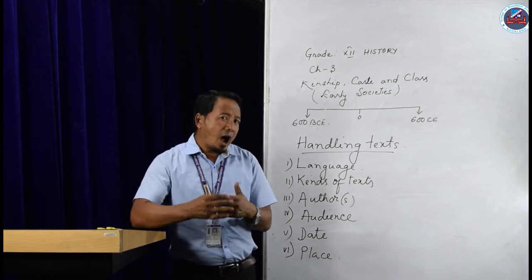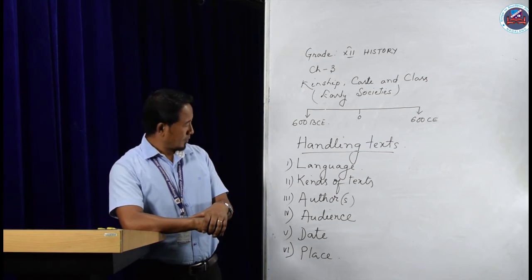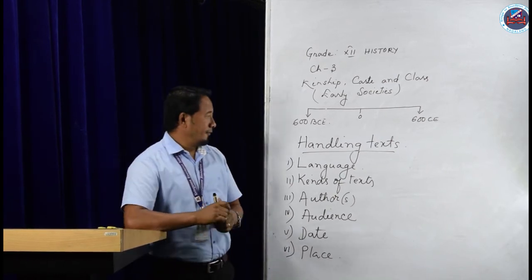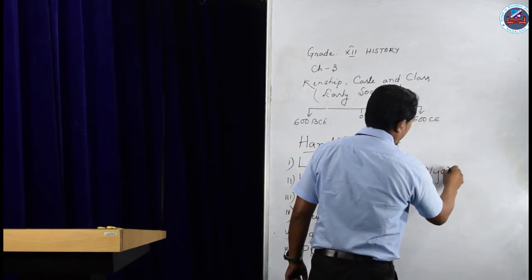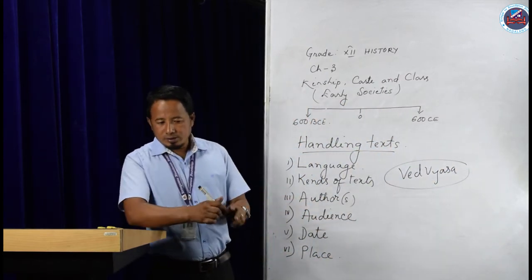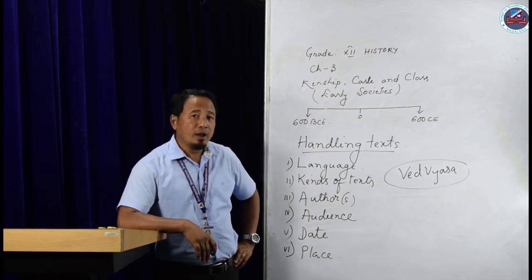The second half of Mahabharata was written by Ved Vyasa. So the content of Ved Vyasa was added to the Mahabharata.